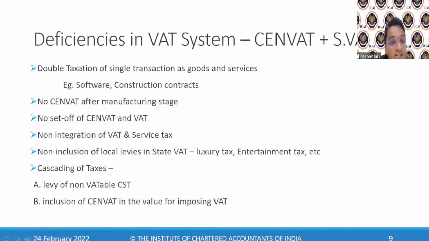Okay, double taxation on a single transaction. There were some activities wherein the tax rate was not clear. Suppose I'm selling software. Whether software is goods or a service was the biggest question. So the state government said you pay me VAT, and the central government said you pay me service tax. Then they came up with a scenario saying that we'll do a bifurcation: on 70% of the value you pay service tax, so of course the balance 30% should be VAT, right? But it was not exactly matching that. Okay, 70 and 30. 70% you used to pay VAT and 50 to 60% you used to pay service tax.